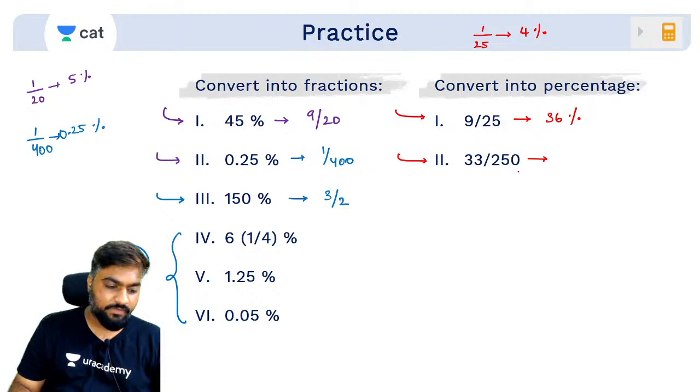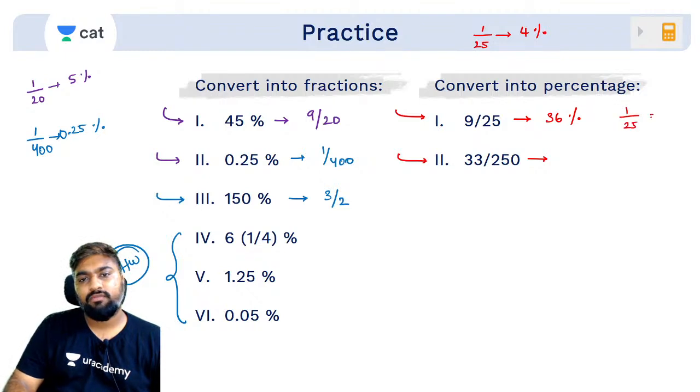33/250 in terms of percentage. Anyone? 13.2 says Anmol. Others? Raghav says 13.2. Very good. Very good, Shreya. So what is this?